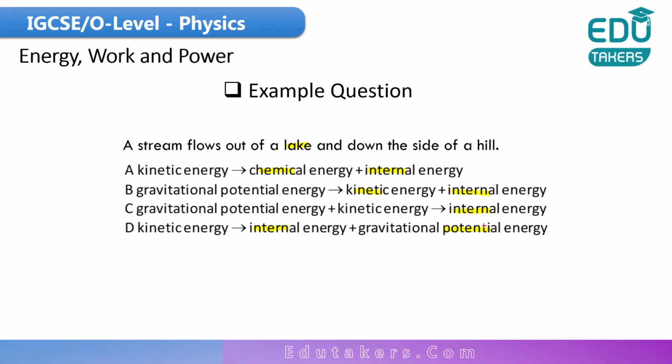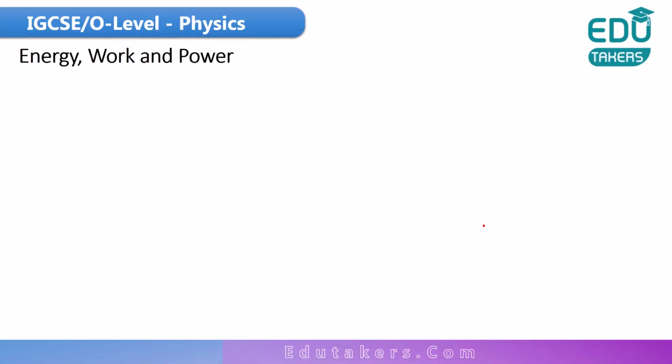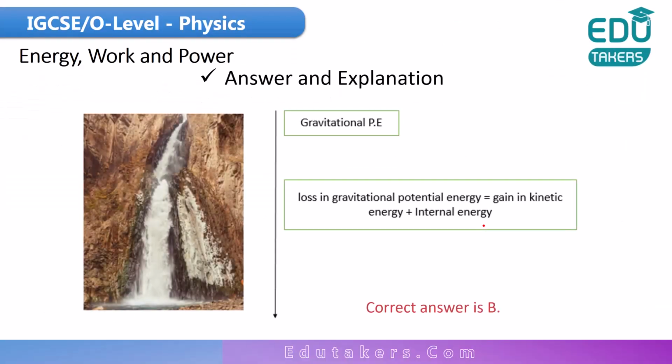So which kind of change takes place here when the stream flows out of a lake and down the side of a hill? You know about gravitational potential energy very well because this energy is related with the height of the object. Kinetic energy is related with the motion of the object; when the object moves, it has kinetic energy. So here is the answer and explanation. See that there is a stream that is running here at the maximum height, in this position. This has only the gravitational potential energy.